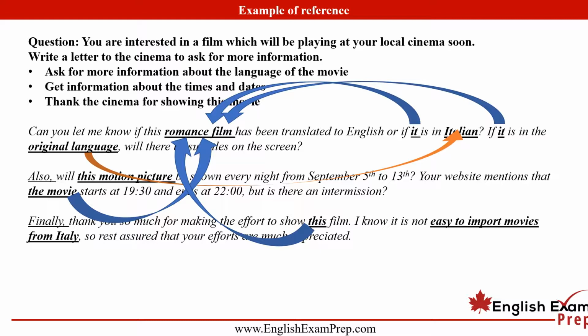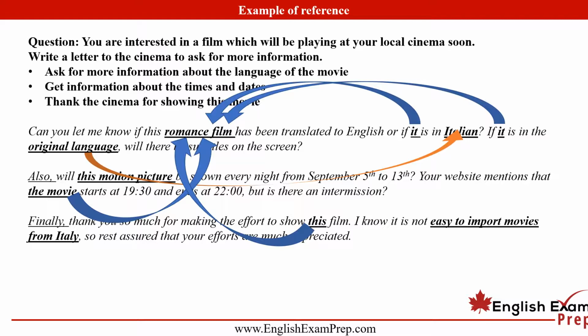Now, in the second sentence, we have, if it is in the original language, will there be subtitles on the screen? And again, the it is referring to the romance film. So your referencing has to be perfect as well. It's not that difficult to do, really, but we have to be aware that this is certainly something that's needed in your performance in the letter here.